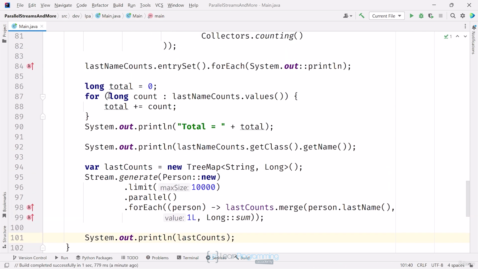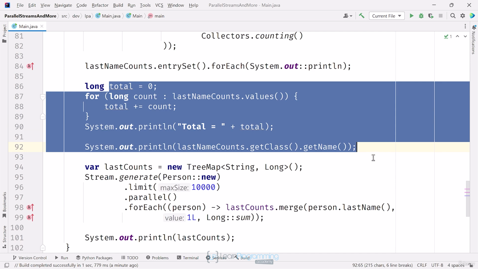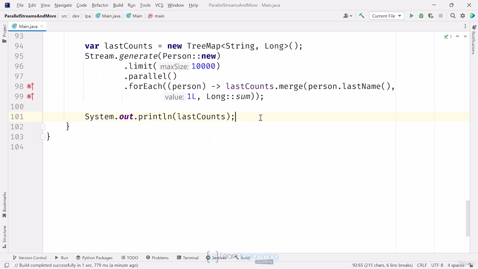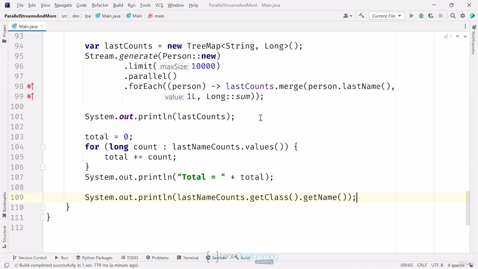I'll copy my code that prints the total counts using the map values. I'll paste it after this last pipeline. I'll change the name of the variable in this pasted code from last name counts to just last counts, which is the name of my tree map variable. I'll run this code.